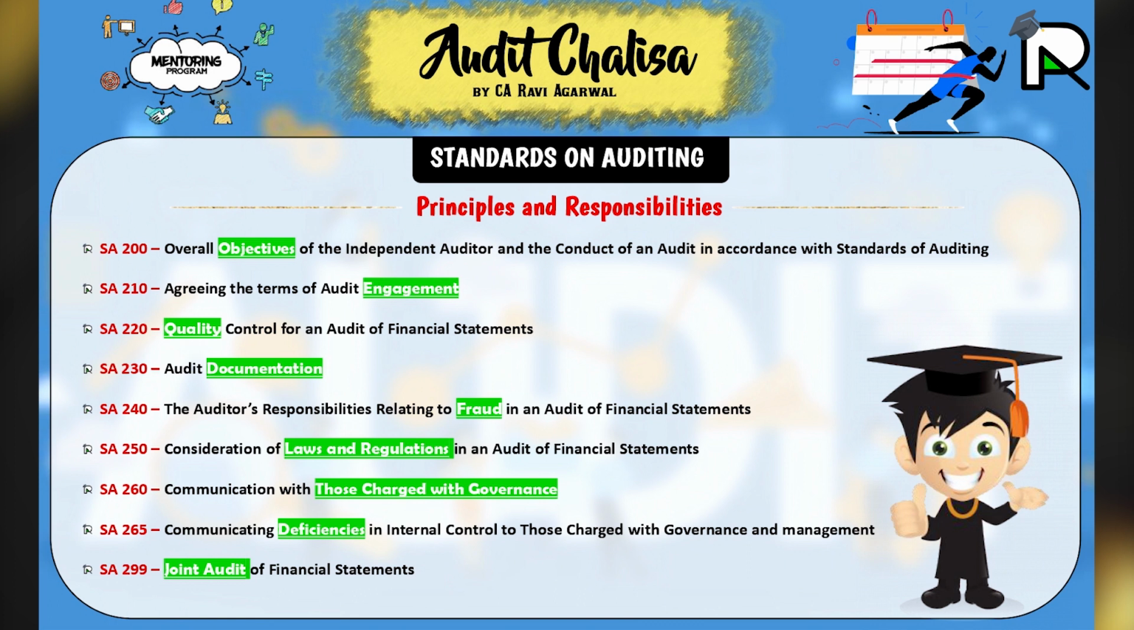So one by one, let's quickly revise again. 200, overall objective of the independent auditor and conduct of audit according to standards on auditing. 210, agreeing the terms of audit engagement. 220, quality control for an audit of financial statements. 230, audit documentation. 240, fraud, the auditor's responsibility related to fraud in an audit of financial statements. 250, consideration of law and regulation in an audit of financial statements. 260, communication with TCWG. 265, communicating the deficiency in internal control to TCWG. 299, joint audit of financial statements.